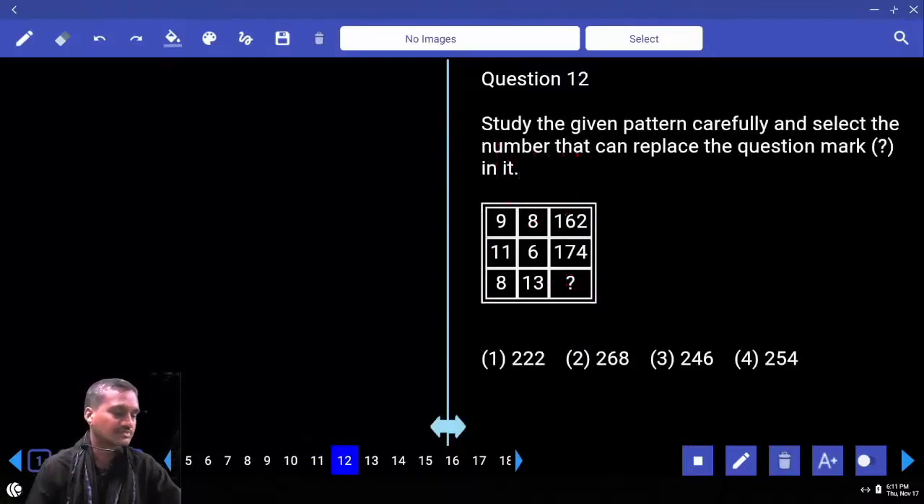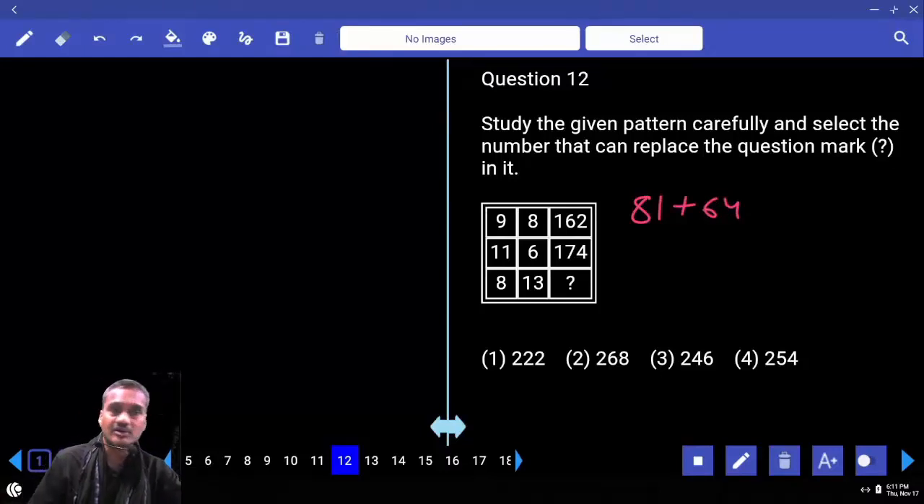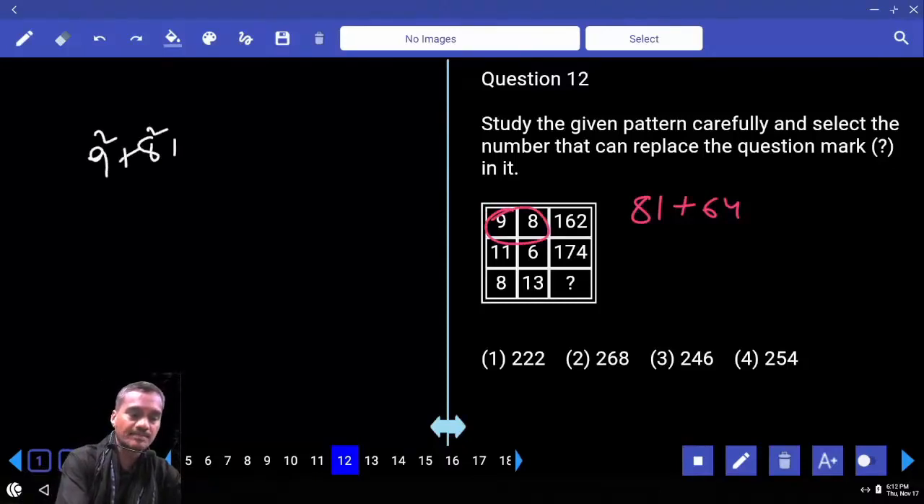Did you do the 12th? Tell me, how does it come? And 9 square plus 8 square. 9 square is how much? 81. And here, 8 square is 64. 81 plus 64 and the 145. And how much more is added? 17. Then how do you get 17? Sum of these two. And that is 9 square plus 8 square plus 9 plus 8.